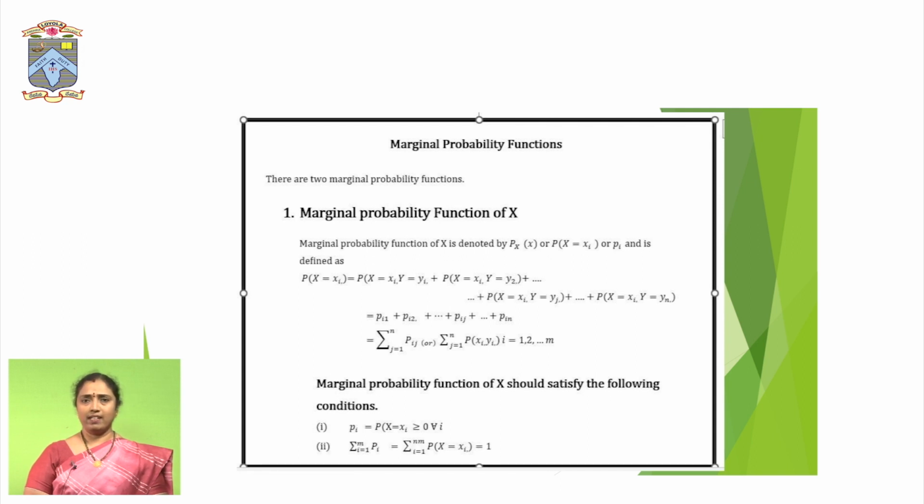If we want to calculate the mean of the given variable, that is called the expectation of x. Expectation of x is given by the summation of x into p of x, that is, the product of each variable with its probability, and then it is called the expected value of that probability function. And in the case of a continuous random variable, expectation of x is given by the integral of x into f of x dx.